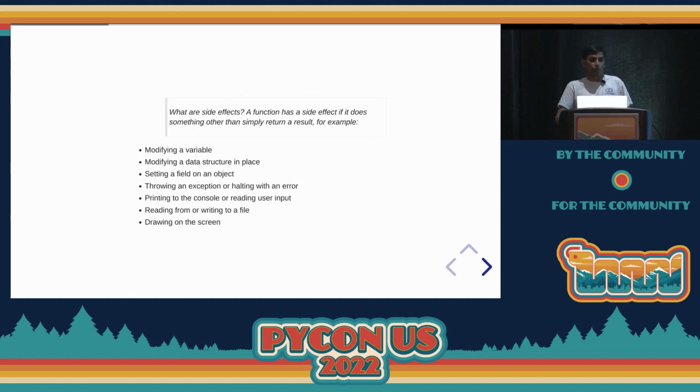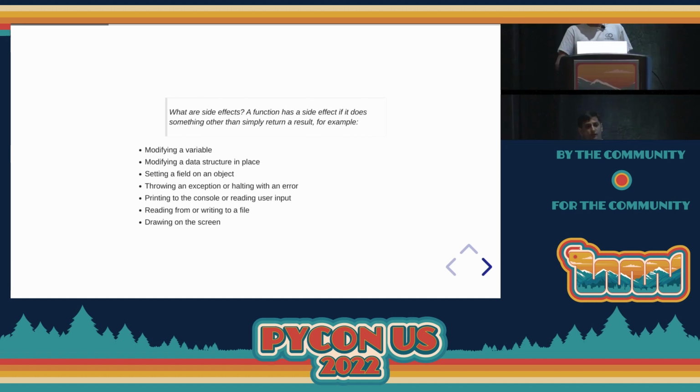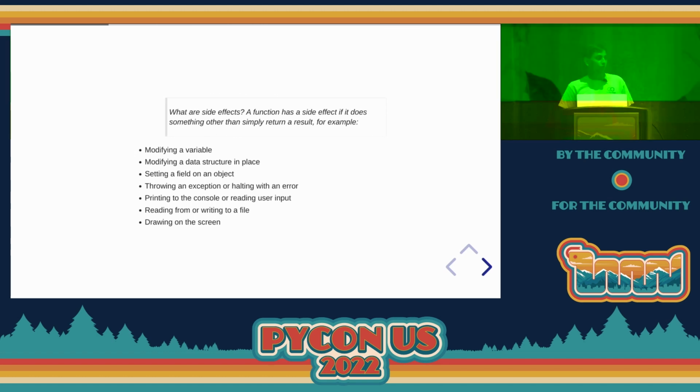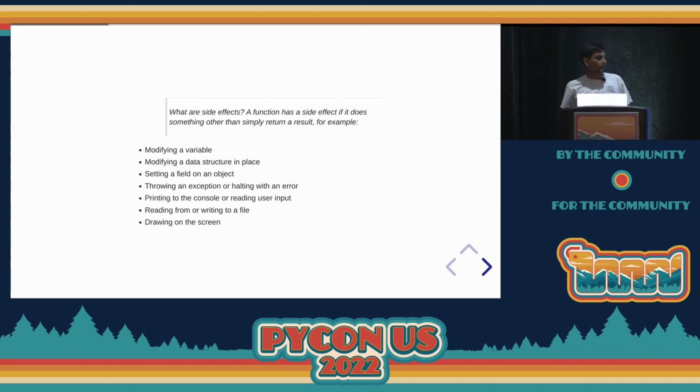Another way of thinking about this is that a function has inputs and it has outputs. This is ubiquitous, not just in Python, but in programming in general. If we do anything inside that function that doesn't explicitly deal with the inputs or outputs of that function, then that is by definition a side effect. It's not explicit in the signature of the function that it's doing this thing.